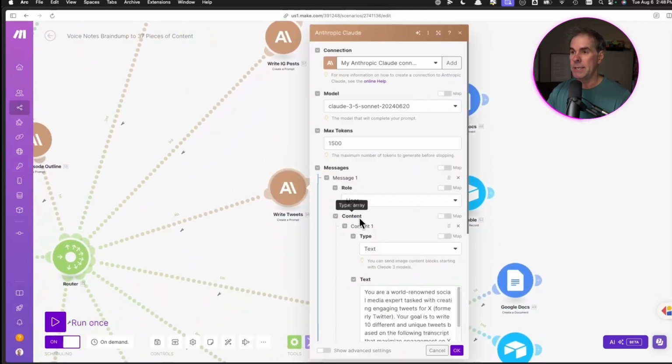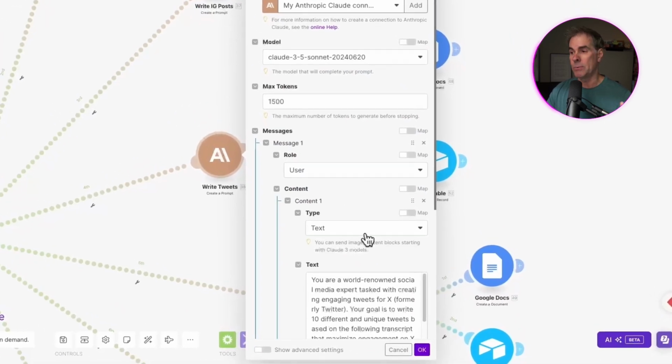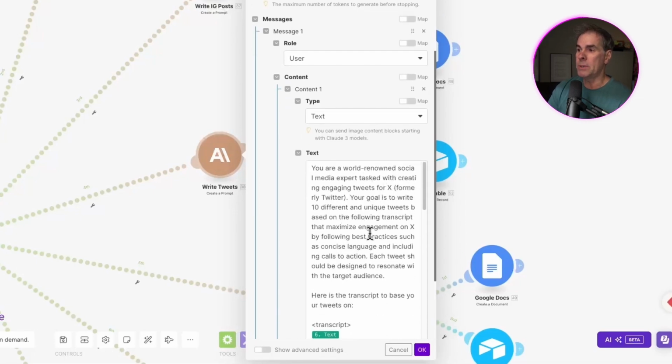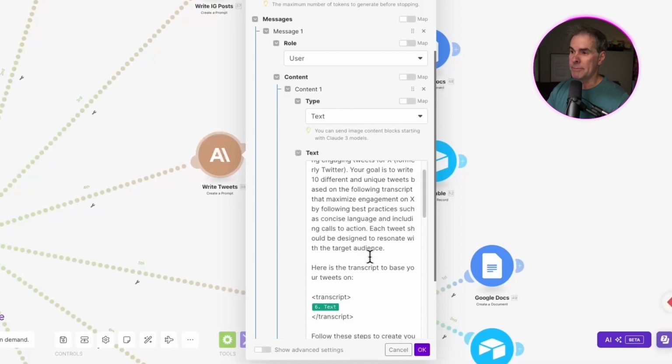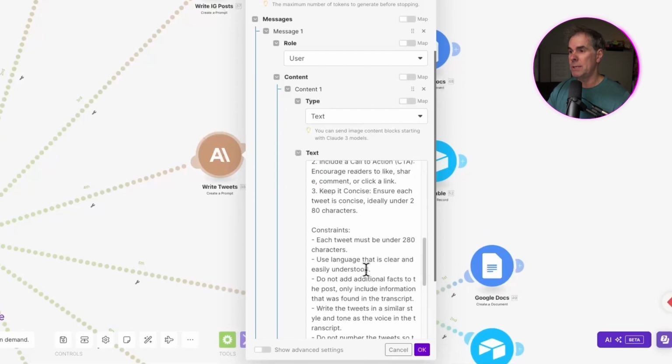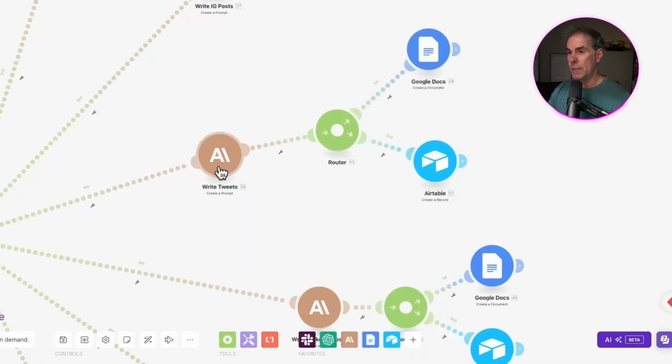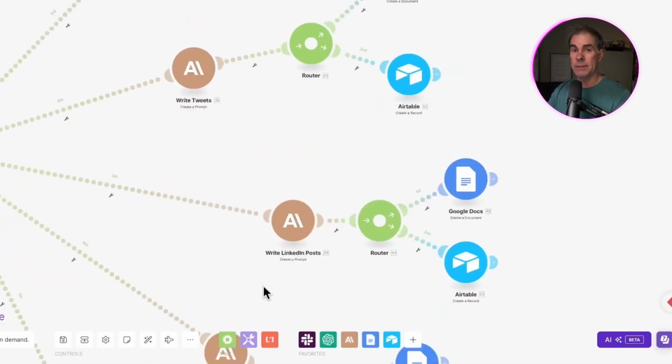The next one here is now I want to take the transcript and write a bunch of tweets to post on Twitter. So again, you're a world-renowned social media expert tasked with creating engaging tweets for X, formerly known as Twitter, blah, blah, blah. So I've written the prompt here to write the tweets, again, based on the transcript here. I'm giving it constraints and specific steps to follow to create these tweets. Once it has written the tweets, it goes through the router, kicks off into Google Docs, and then also into Airtable. The next branch here is I wanted to write LinkedIn posts.